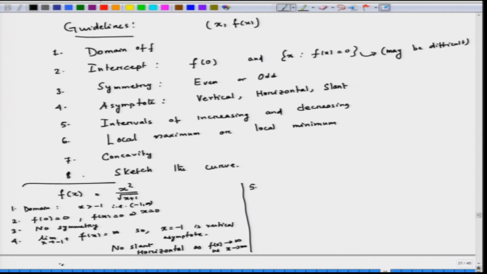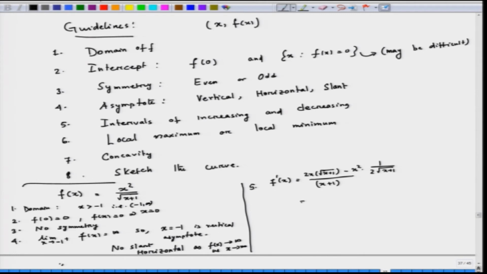Now, for intervals of increasing and decreasing, this is a differentiable function. So, let us calculate f prime of x. F prime of x is going to be x plus 1, and then this is 2 x into square root of x plus 1, and then minus x square, then this is 1 by 2 square root of x plus 1.